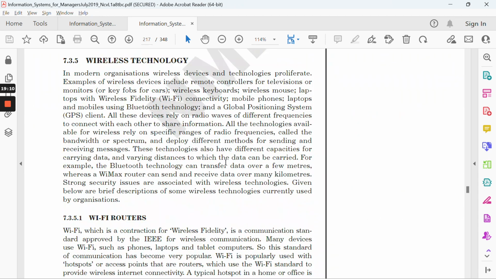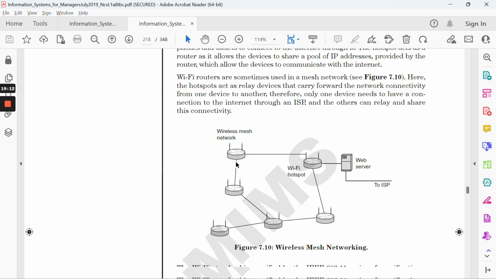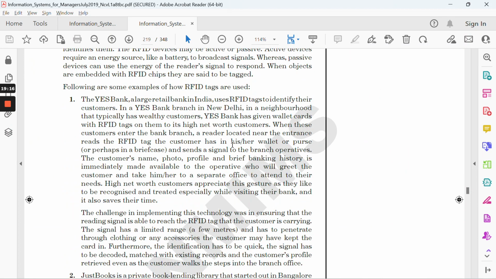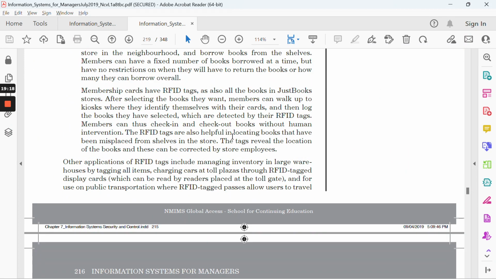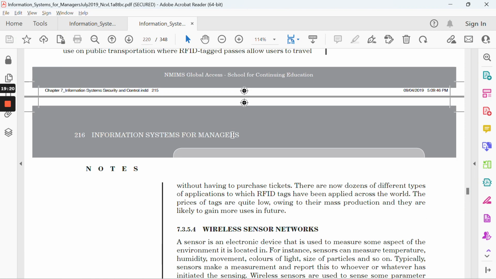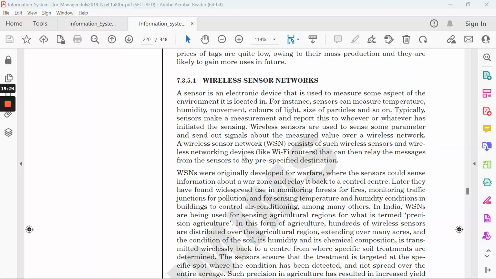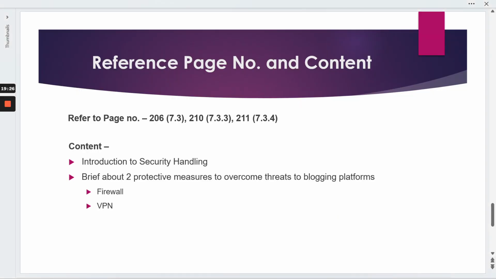There are a number of others, like wireless technology and Wi-Fi routers, which I didn't find can be easily related. Bluetooth, RFID are more towards the application side. So that's why I have not added the wireless sensor. All these are various ways to overcome security threats, but they can't be directly related to the blogging platform. So this way you can write the third B question. Make sure you are writing the right content, and writing it properly.